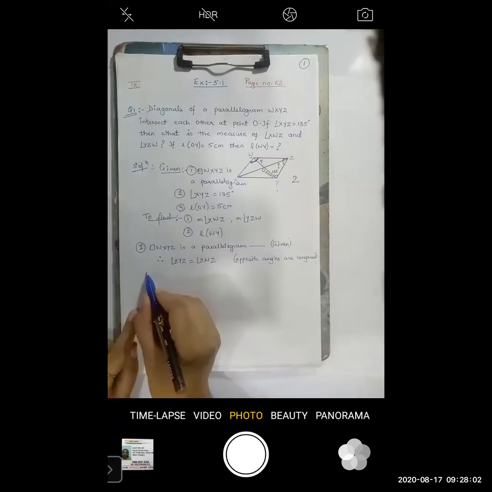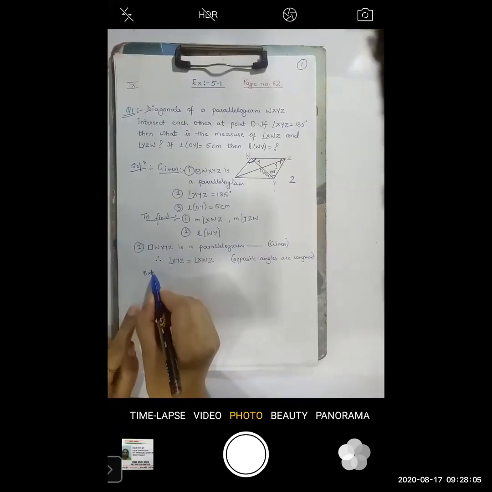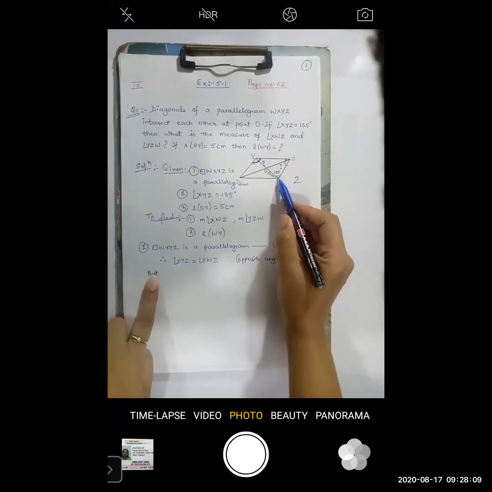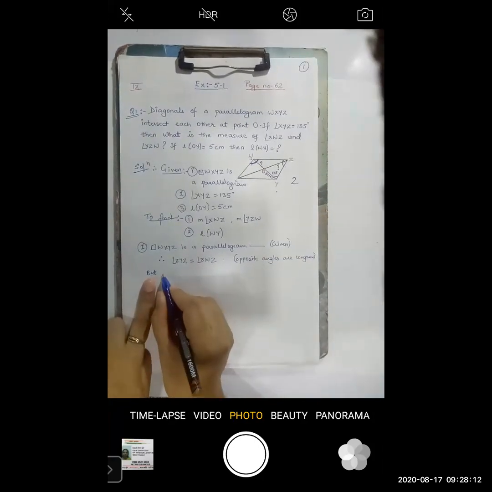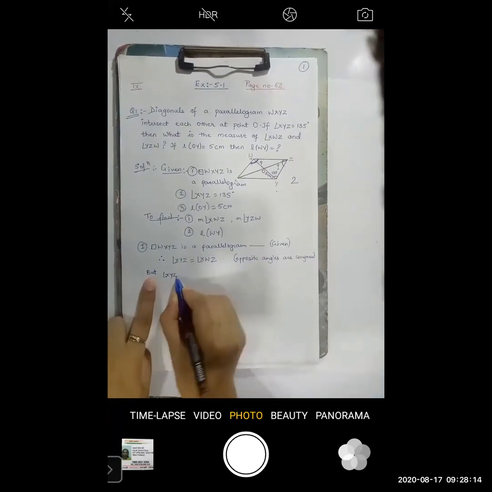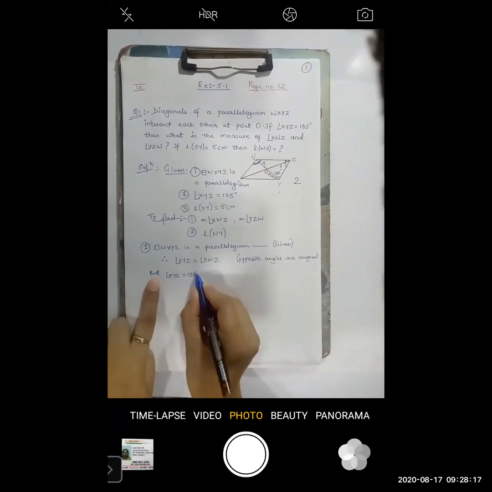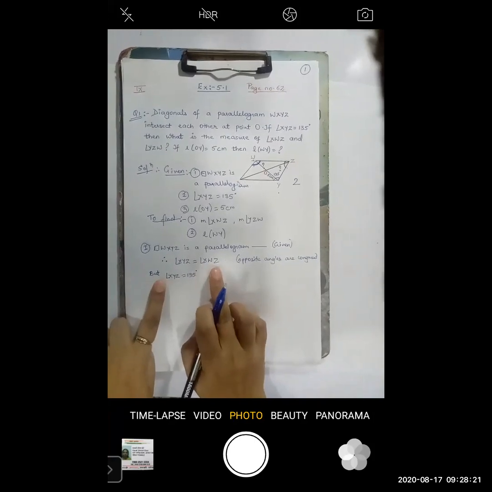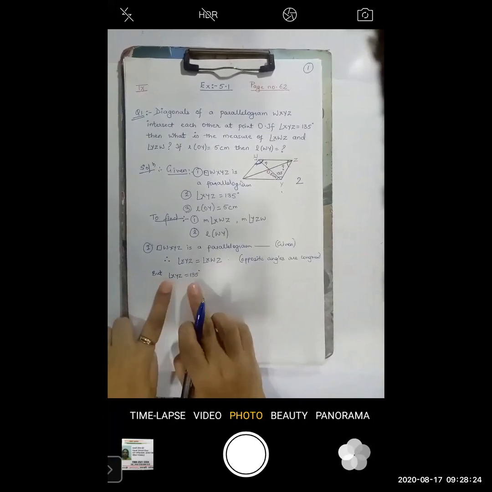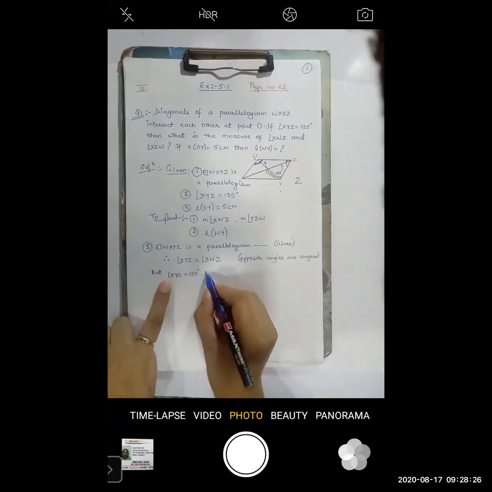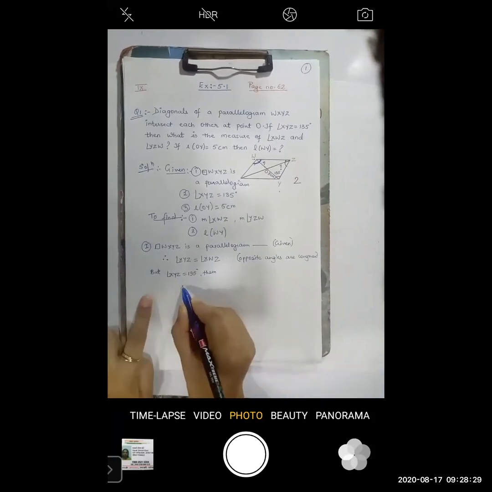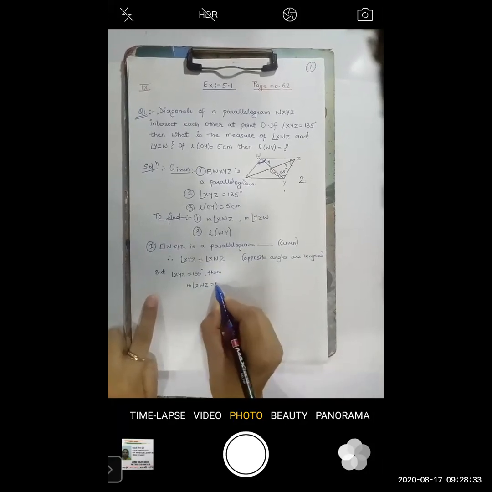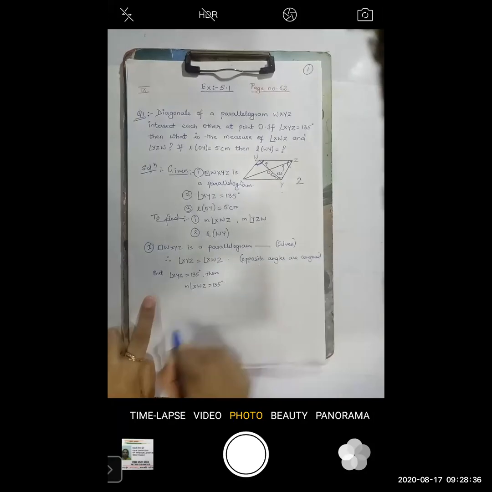We know that angle XYZ is 135 degrees, and you know that XYZ is equal to XWZ. So if XYZ is equal to 135, then the measure of angle XWZ will also be equal to 135 degrees.